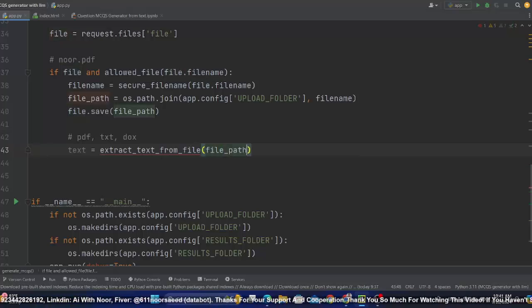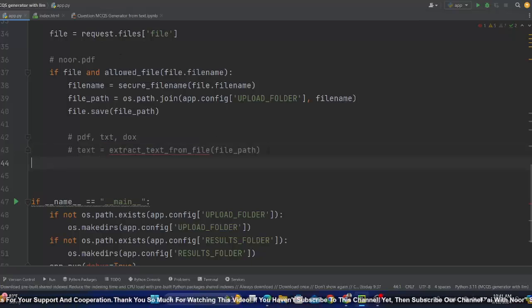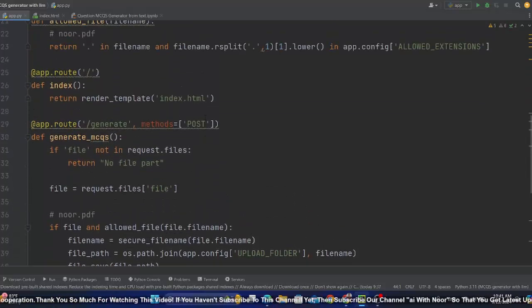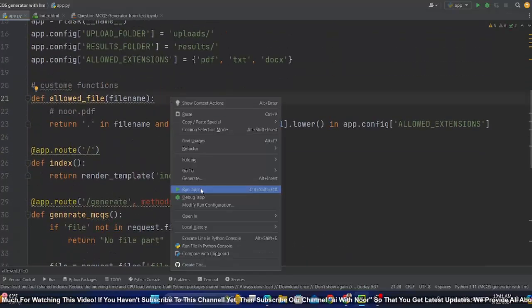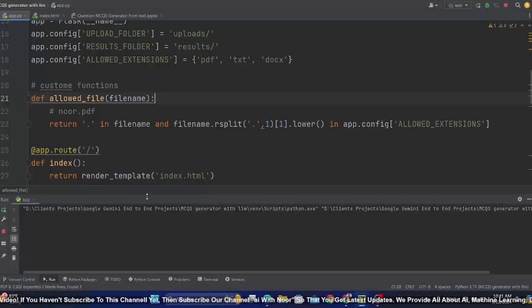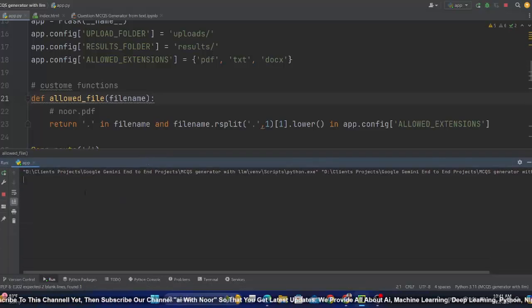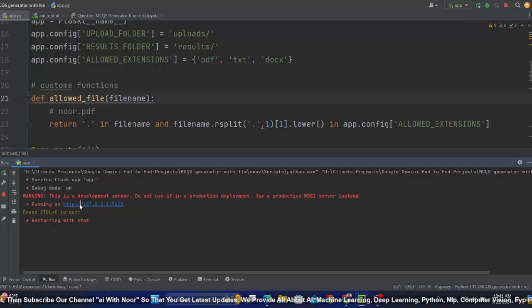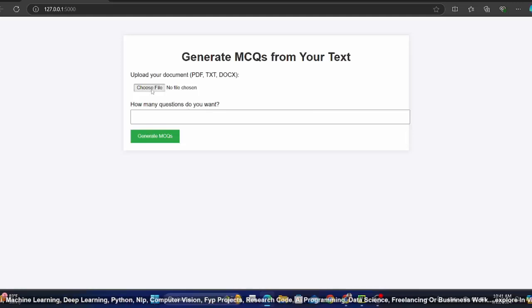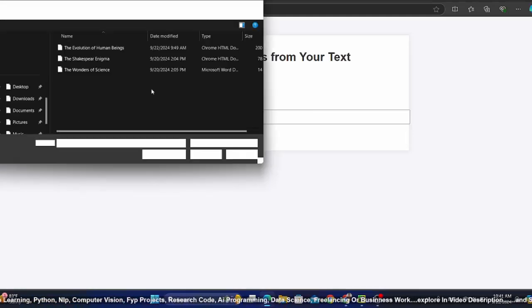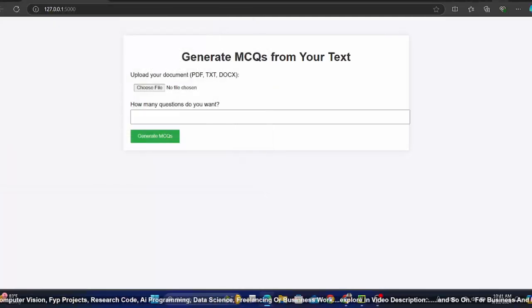Like this. So extract text from file, whichever file the user has uploaded. For now, I'll do one thing. I'll show you, let me right click and rerun it. Let's see how the folder is created dynamically. So run it. Now the moment I click on choose file, the folder is created. Let's see.